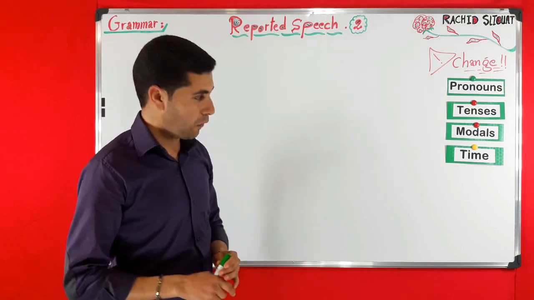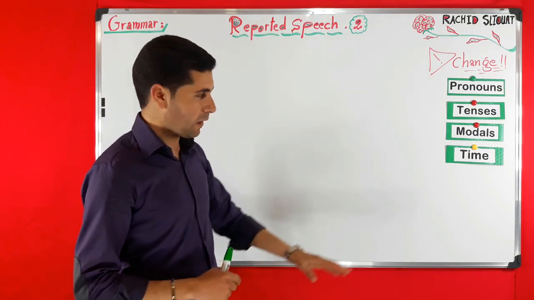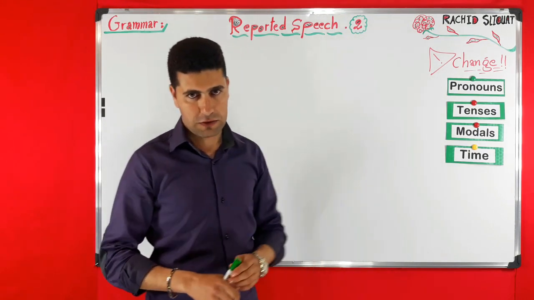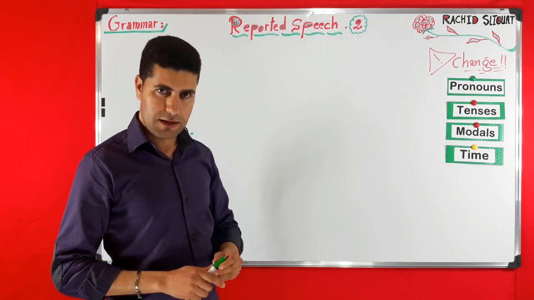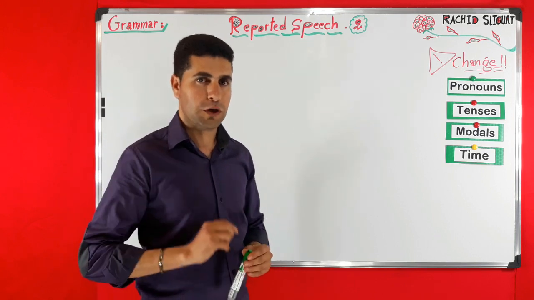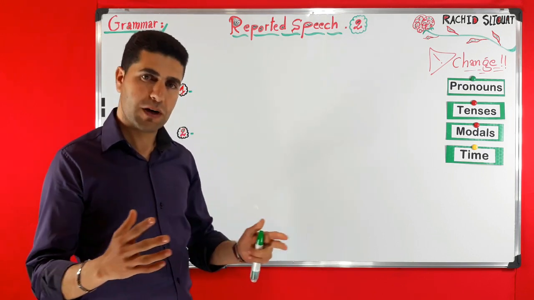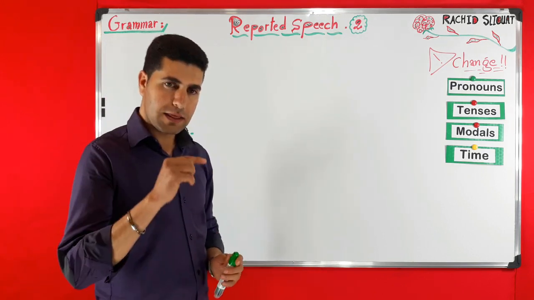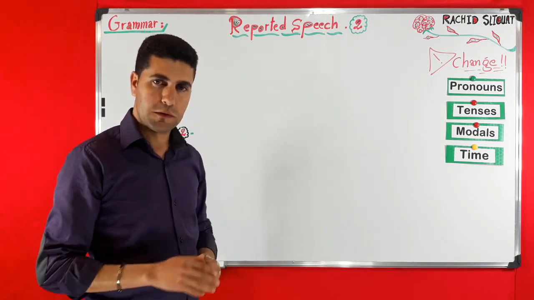We also saw changes at the level of some possessive adjectives. And as I said, this is actually the prerequisite for reporting whatever speech it is.